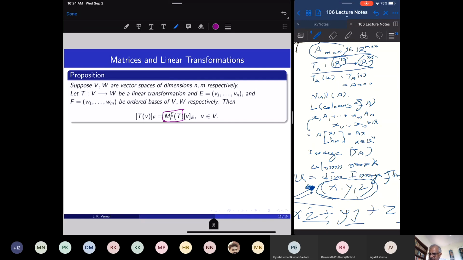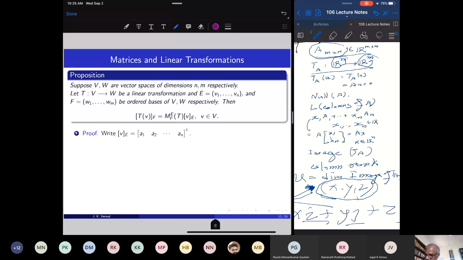We associate a matrix to this linear transformation, and we take that matrix and operate it on coordinate vectors of input vectors, and I will get coordinate vectors of output vectors. This is the coordinate vector of the output vector Tv. The input vector is v. So to determine the coordinates of the output, I operate the matrix of the linear transformation on the coordinate vector of the input vector. Okay, so let's prove that.